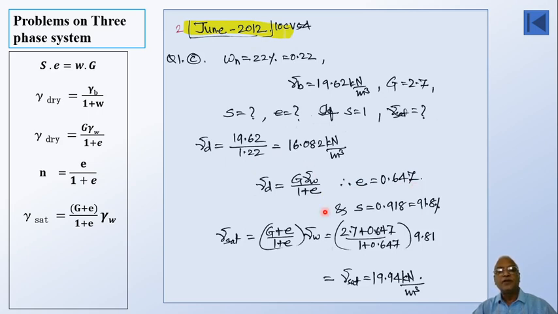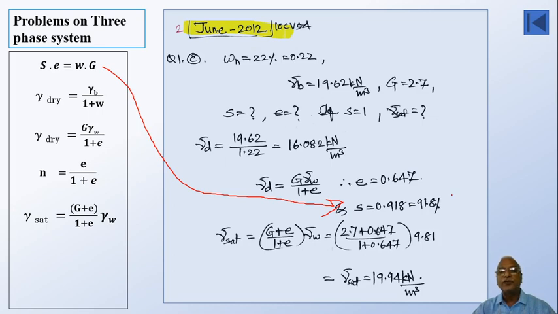Then we have this S into e equal to w into G, in which e known, w known, G known. I can calculate S. By that relation, I can calculate, that is this equation is used over here. S equal to 0.918 you get.